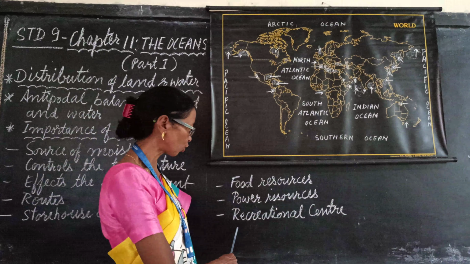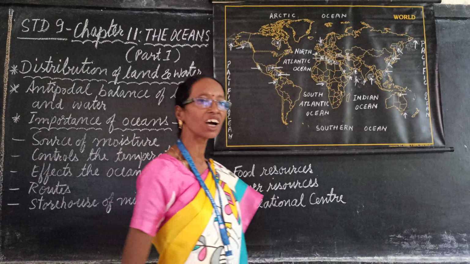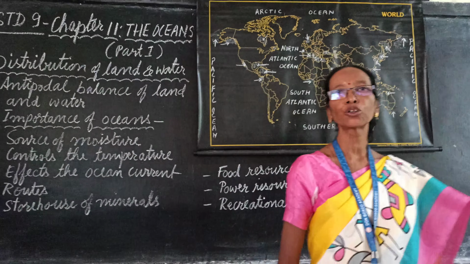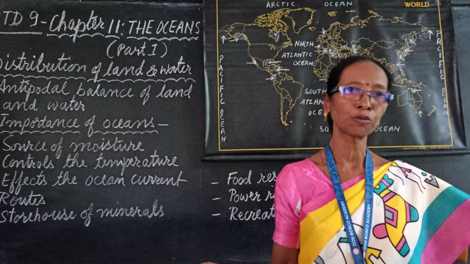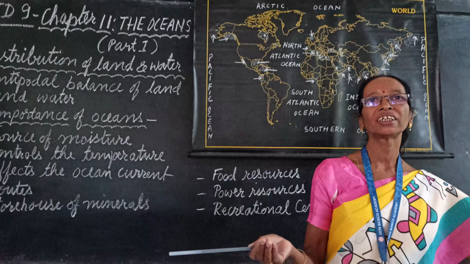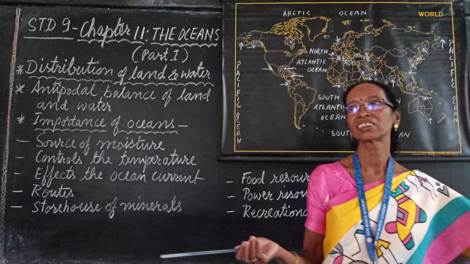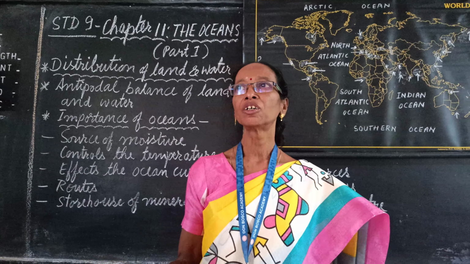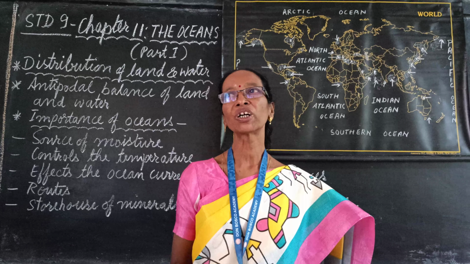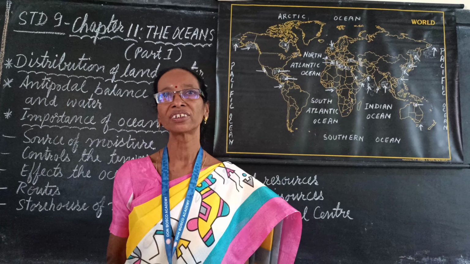These oceans are also the recreational centers. How? People like to go to the seashore. Why? Because of the pleasant climate. And therefore, they are recreational centers. So please do remember what is hydrosphere, what are the oceans, and what is the importance of oceans. Thank you.